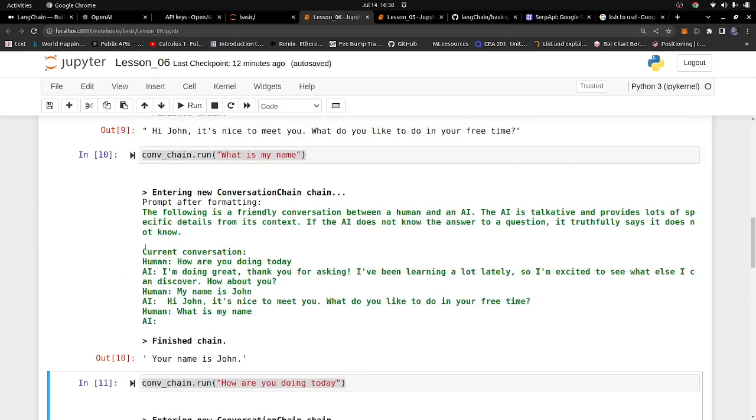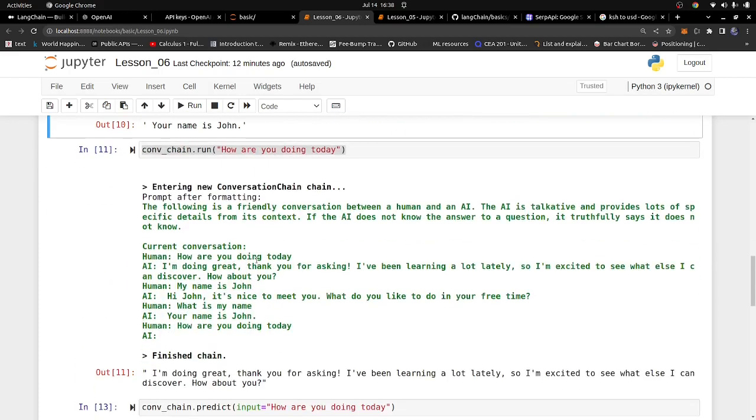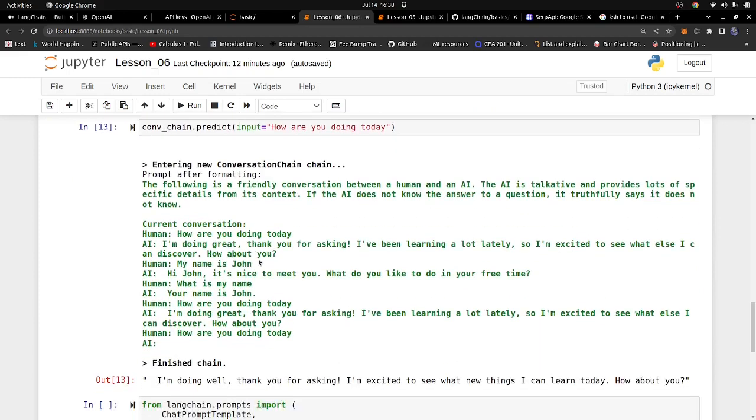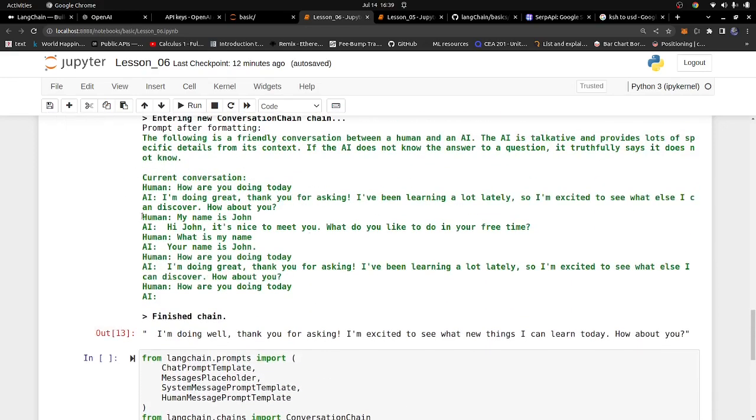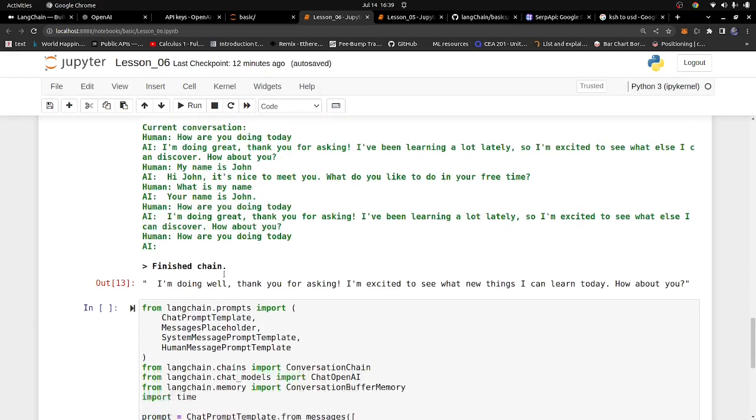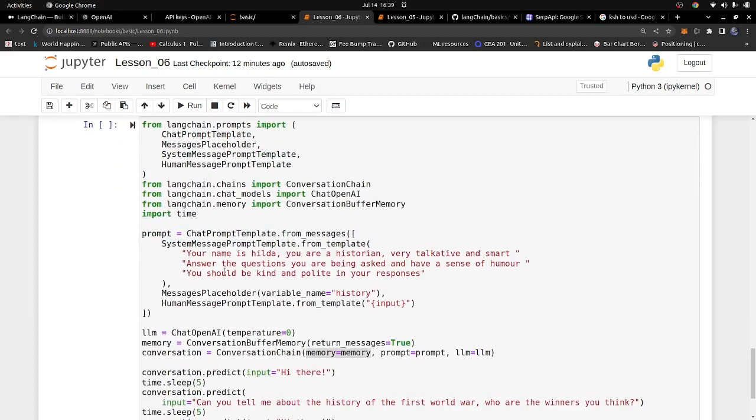So it's storing them as a current conversation, because I think Jupyter, I don't know how Jupyter Notebook works in the background, but it looks like you're not actually creating a new instance all the time, you're not actually having a new conversation all the time. You're just adding on to the existing conversation. But if you run this in a Python file, then it won't have history of the conversation. So that's one thing you need to take into account, and that's the whole point of having our own memories.